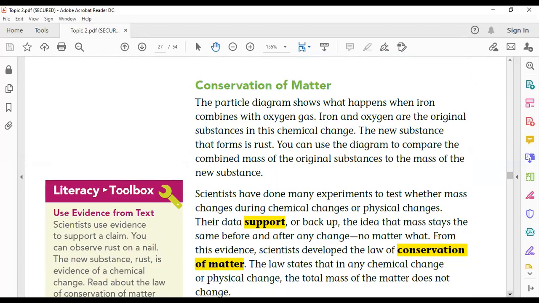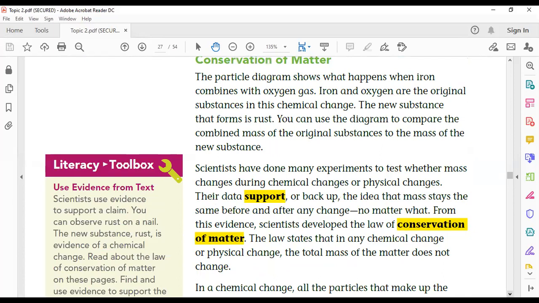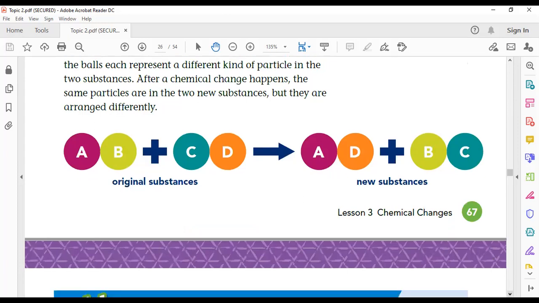Conservation of matter: in any kind of change, physical or chemical, mass is always conserved. This is called the law of conservation of mass, or the law of conservation of matter. This law states that in any chemical change or physical change, the total mass of the matter does not change. Let's go back to this example.